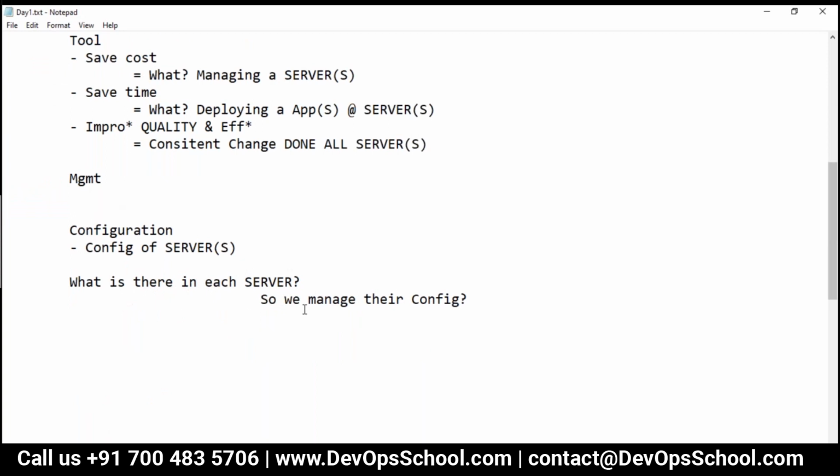So guys, any idea what is there in the server? Each one of you, what is there in the server? Can you please comment it? What do you find in the server? Data, application. Yeah. So can I call this package? Different packages we have. What else?